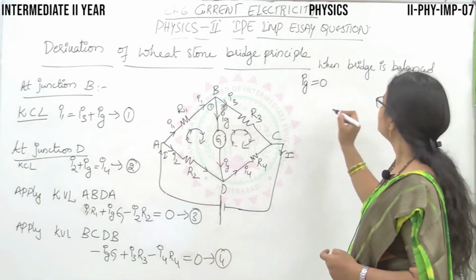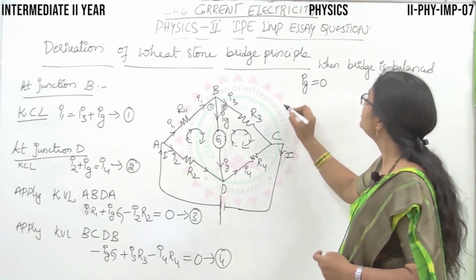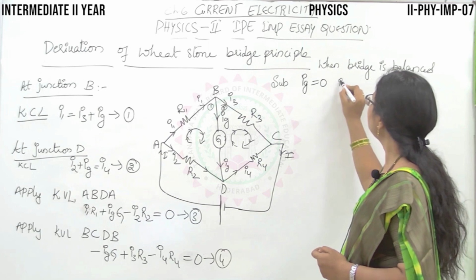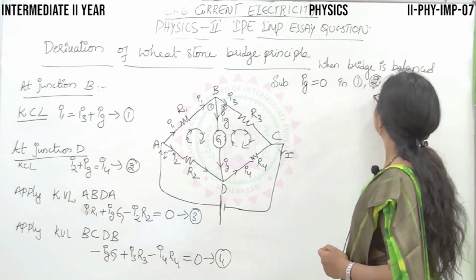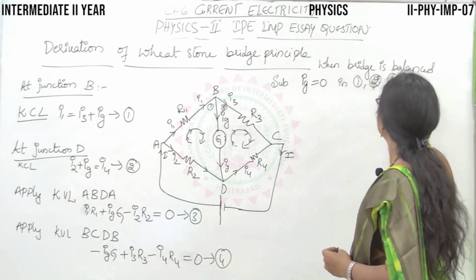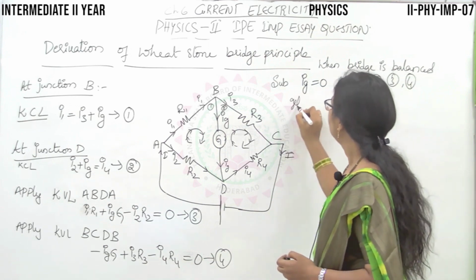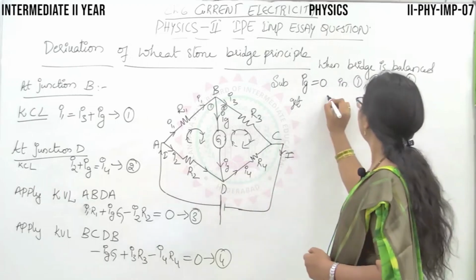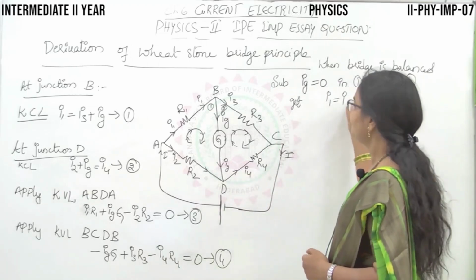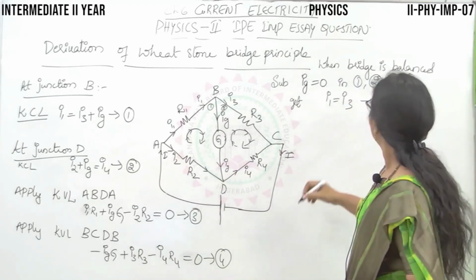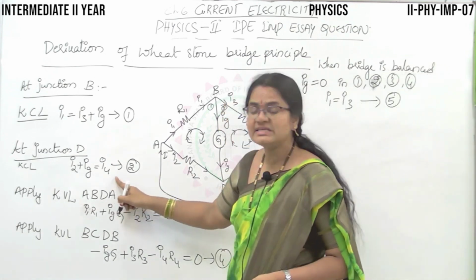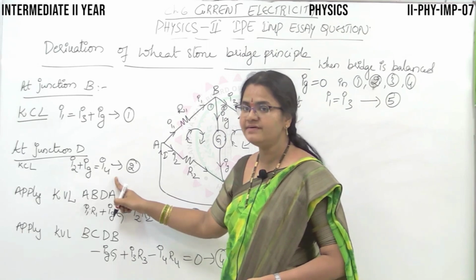Now, first condition: if you substitute Ig equal to 0 in how many equations? 1, 2, 3, 4 equations. If you substitute Ig equal to 0 in the first equation, we'll get I1 equal to I3. Let this be 5. Next, you substitute the same Ig equal to 0 in the second equation.